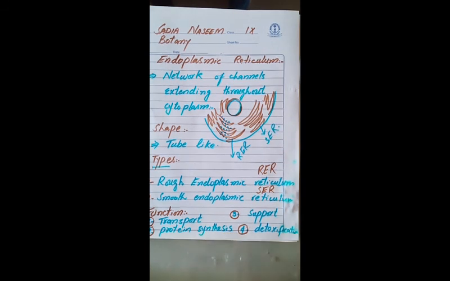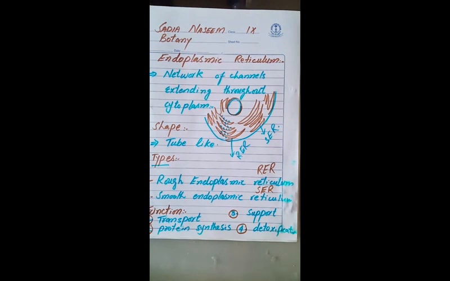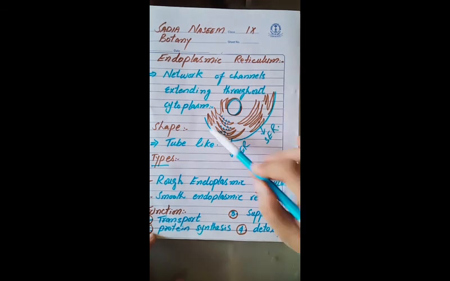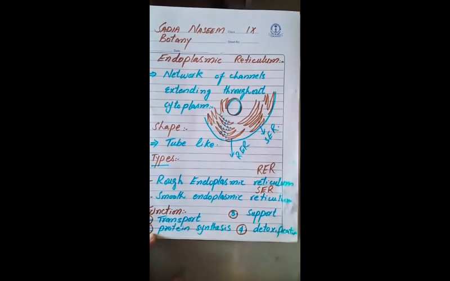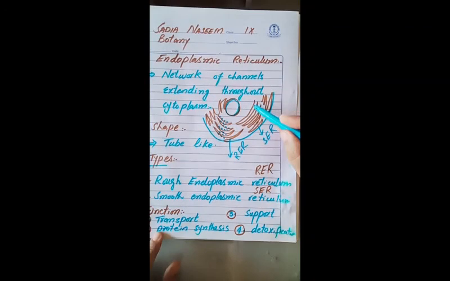You got my point? Now, what is the function of the endoplasmic reticulum? First of all, it extends as a tube-like structure, so it acts like a skeleton. It gives shape to the cell, it gives support, it keeps the cell in extended form. Another function is the transportation of materials. Material is transported from one place to another through the endoplasmic reticulum.